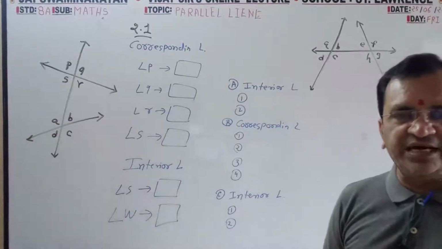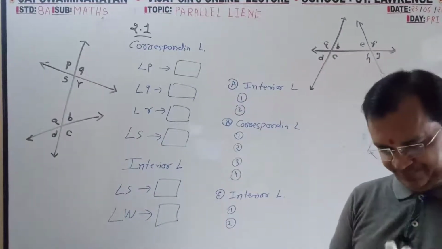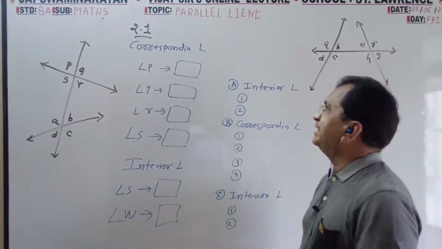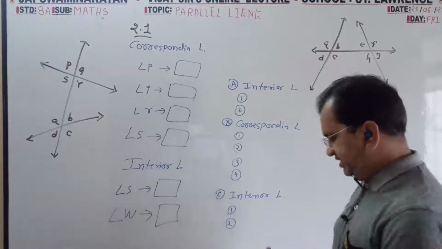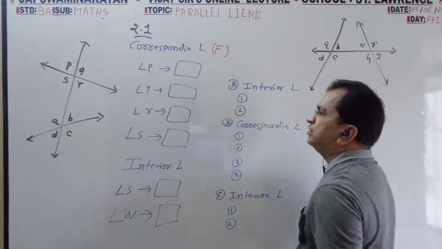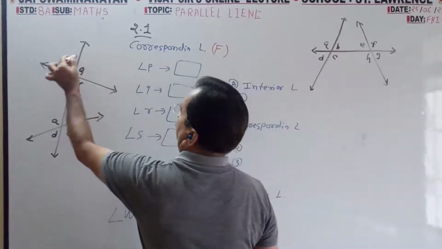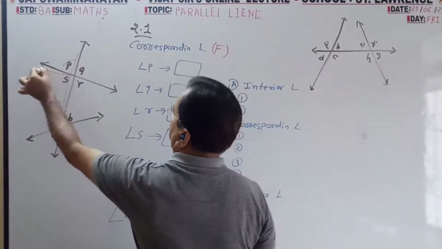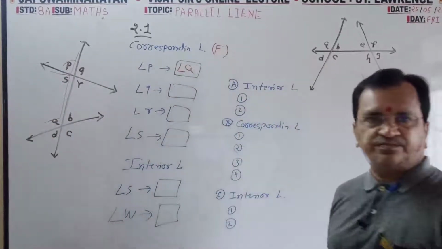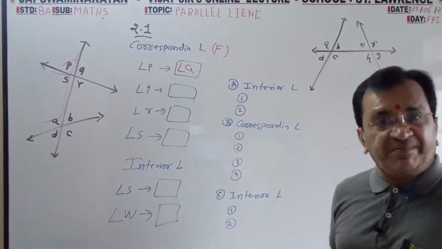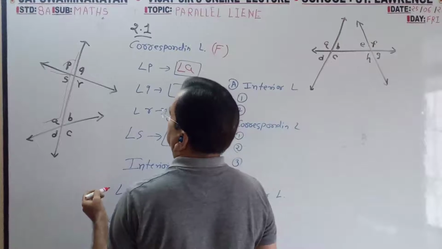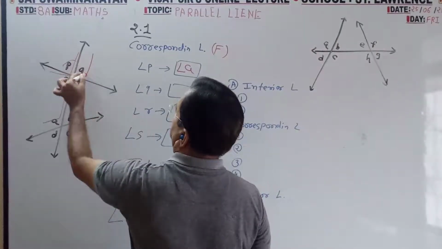Now as per the name, corresponding means F. So with P, who will make F? This is F. So with P, A. Corresponding means find F with that angle. Q is this.